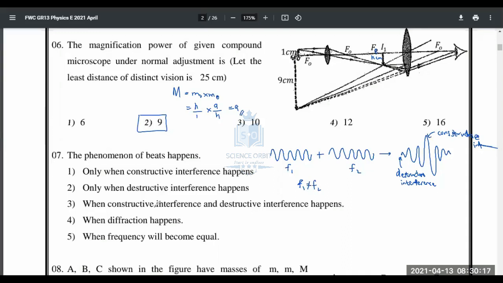Hence, the fourth one, beats doesn't have any relationship with diffraction. When frequencies become equal, definitely these are wrong. Between the first three, you should go for the third one because it has both constructive and destructive interference. This is the proof for you. These are two individual waves. When they overlap, beat waves are formed. This is how beats look. Both will be there. The answer is the third.